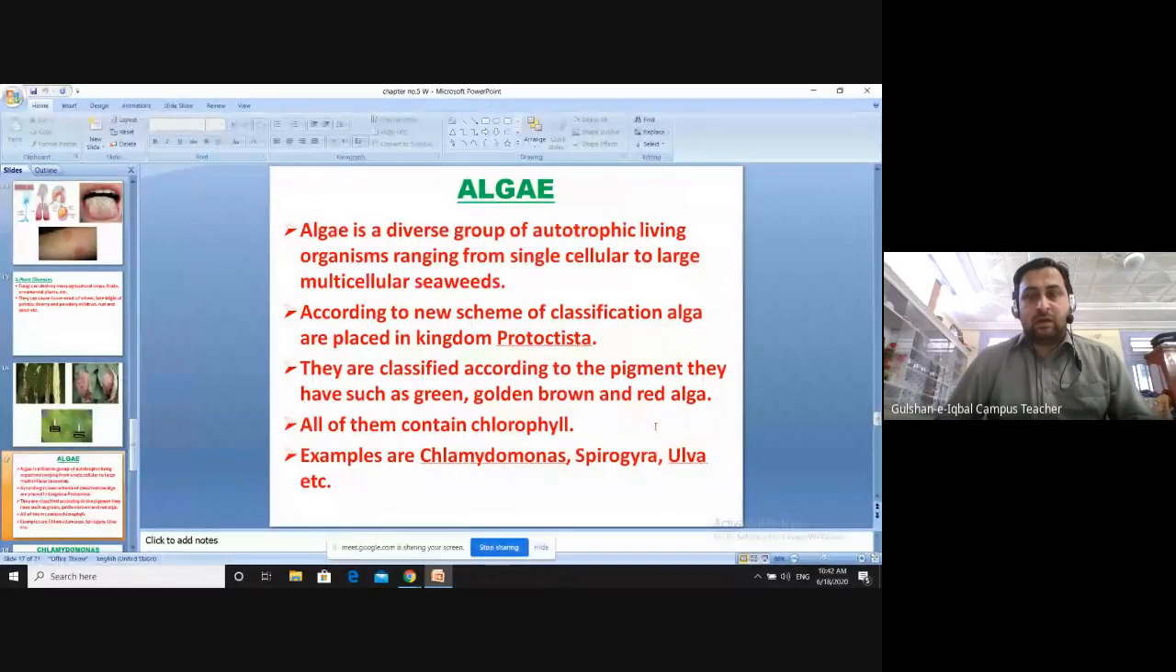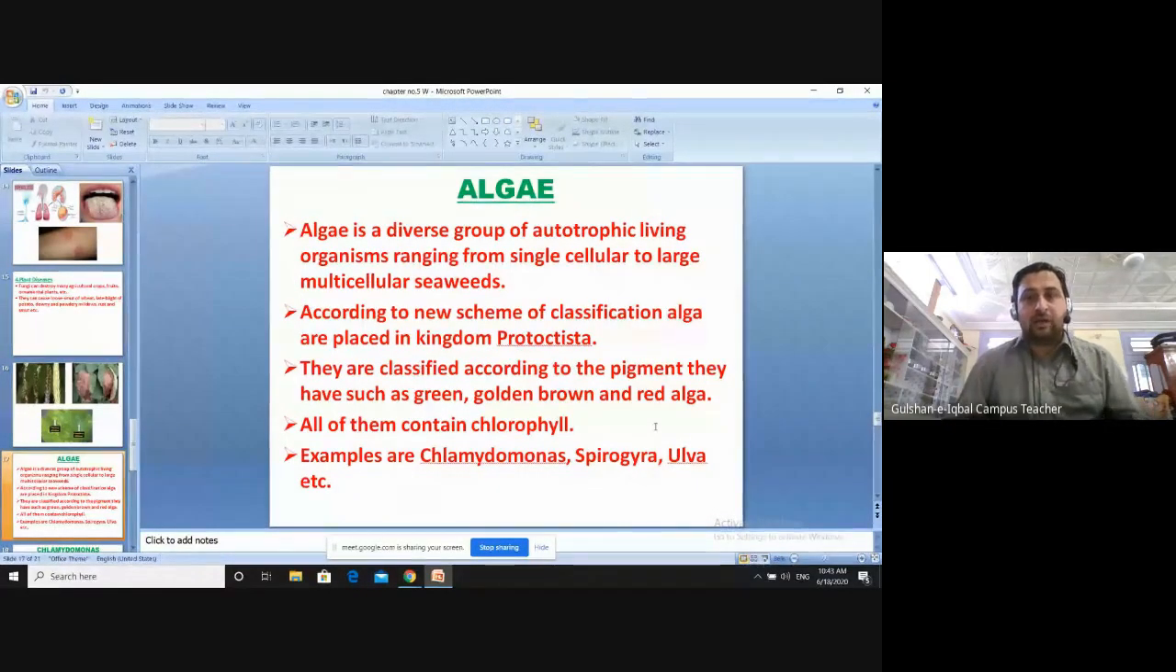Okay, algae is basically a very diverse group of autotrophic living organisms. Autotrophic means they can make their own food. Diverse group means there are a lot of organisms present in them. It means it is a variety of organisms, and they are autotrophic. Some of them are single cellular, and some of them are multicellular. Okay, they can be very big in size as well, and they can be very small, microscopic in size as well. So they are basically a group of diverse organisms which have a variety of species present in them.